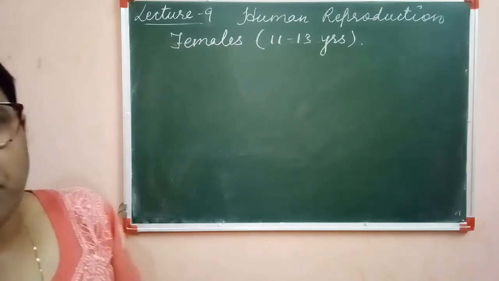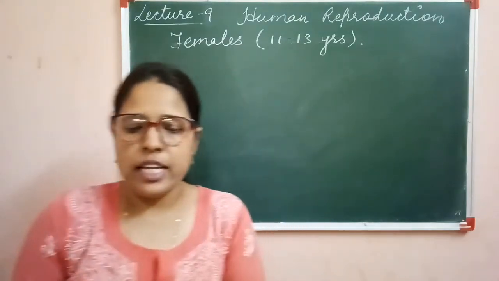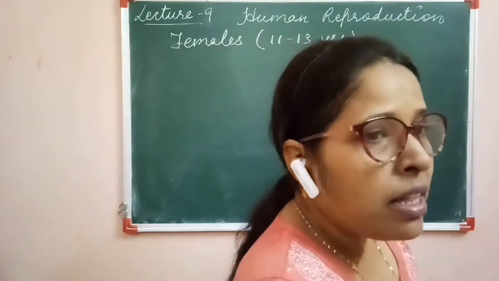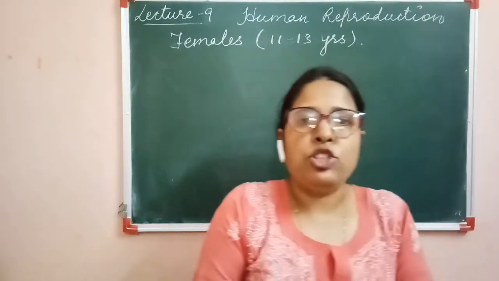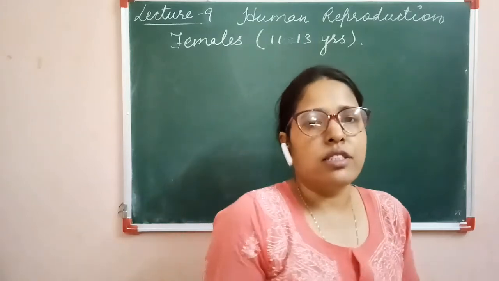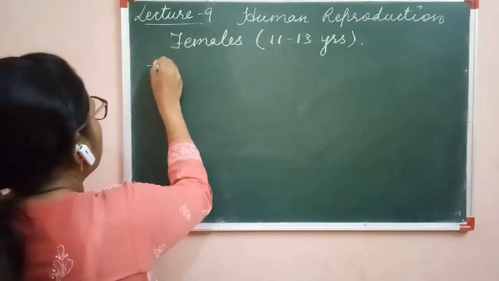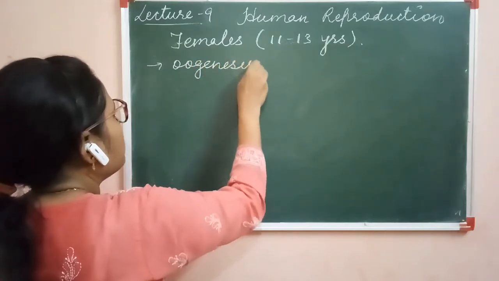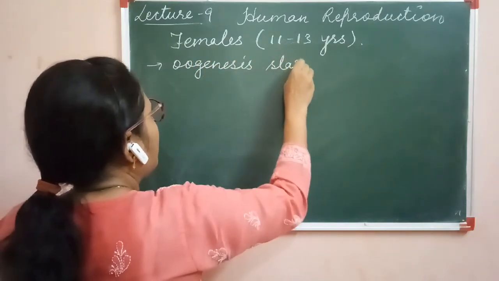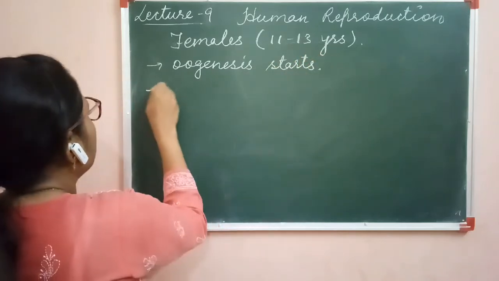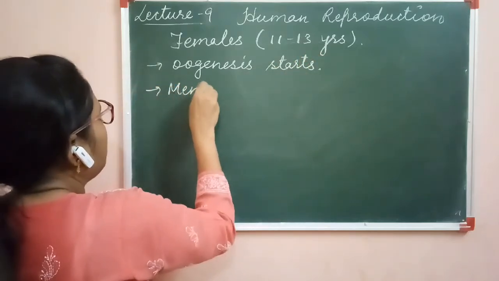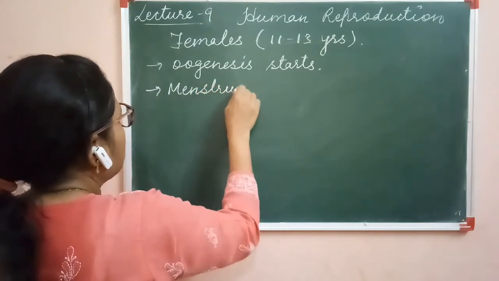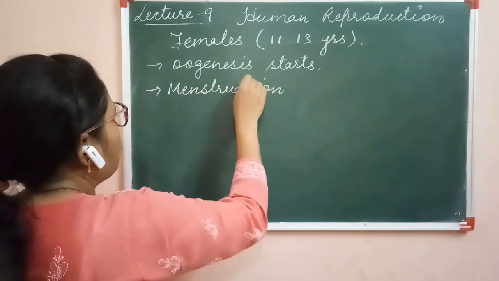This is the approximate age, that is 11 to 13 years. And at this age, the females start maturing their reproductive organs. Clear? So the process of oogenesis will start. The female starts to menstruate. It means the menstruation cycle also starts.